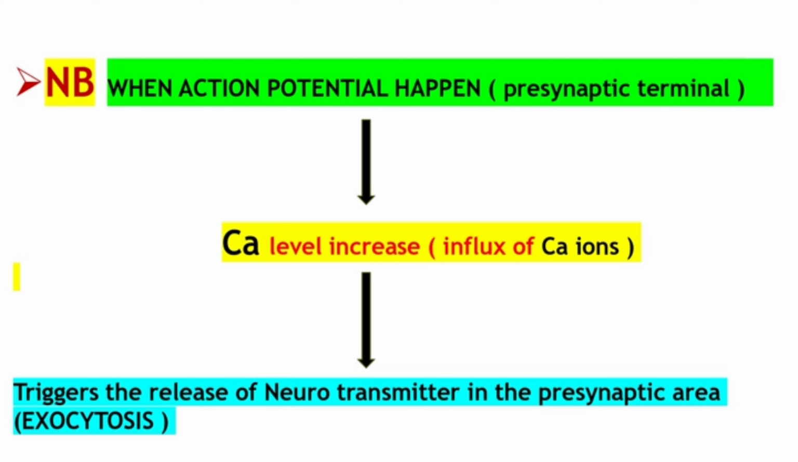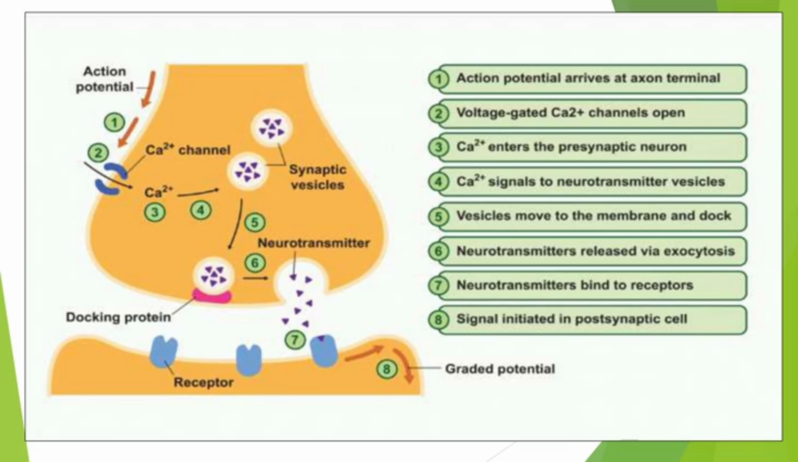One of the important points in this topic: when an action potential happens in the presynaptic terminal, calcium influx happens. That means the calcium level is increased in the presynaptic terminal. Then it triggers the release of the neurotransmitter in the presynaptic area. This process is called exocytosis. In the next slide I mentioned what happens in the presynaptic cleft. Just be thorough with that one. It will be useful in the remaining portion also when we study cholinergic.